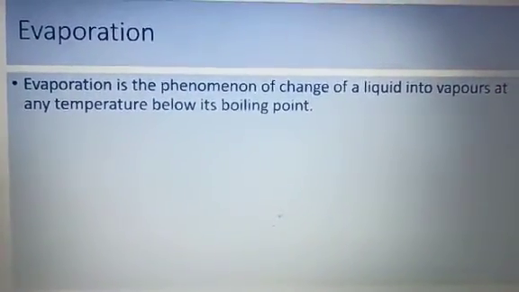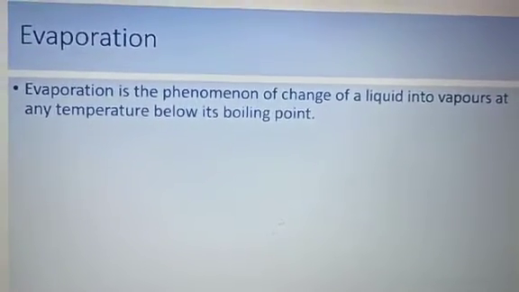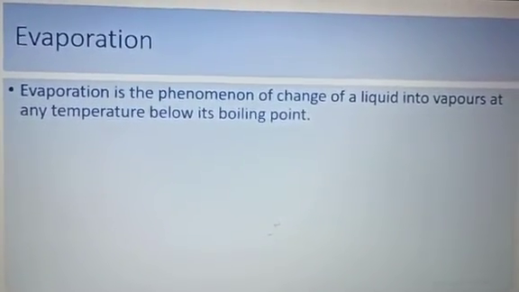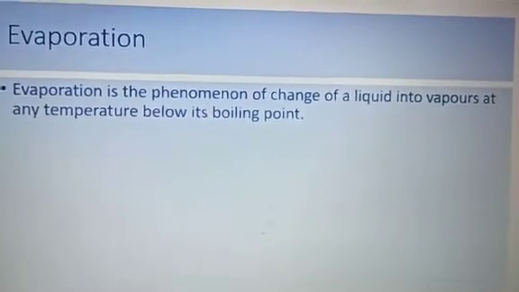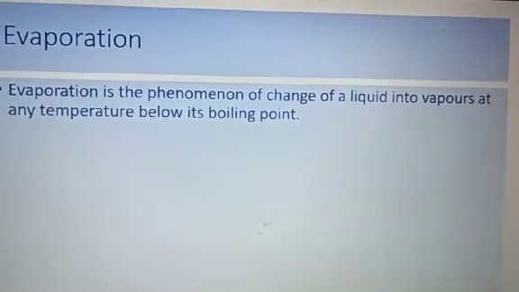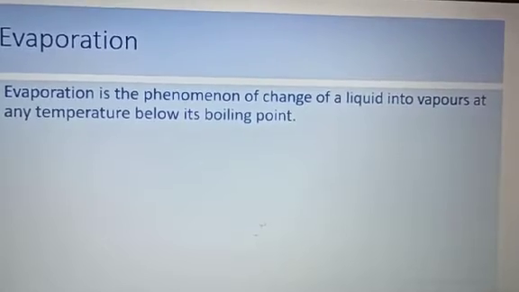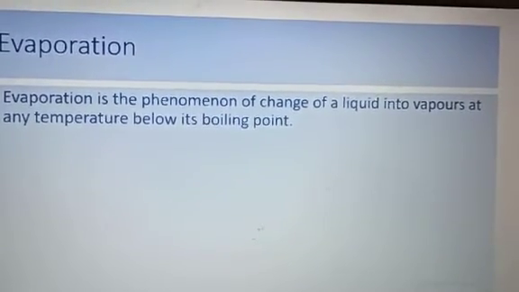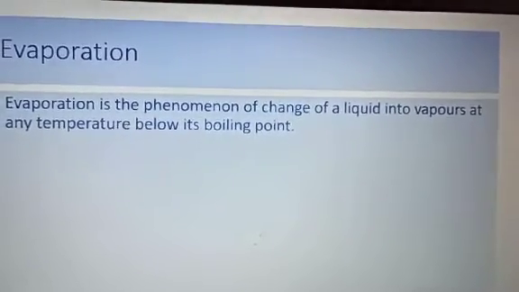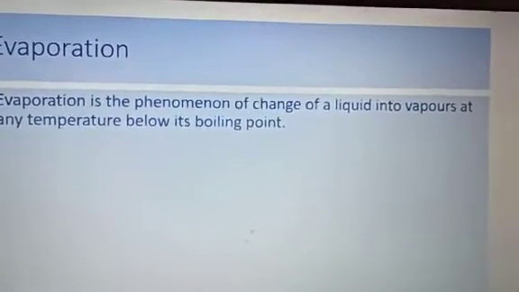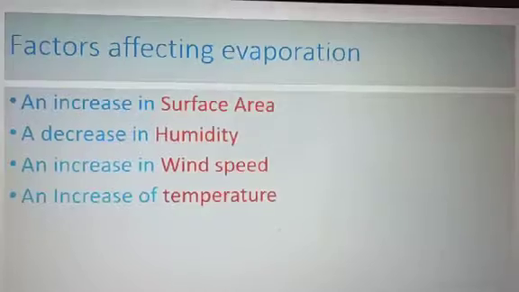Now, we are covering the topic evaporation. Evaporation is a phenomenon of change of a liquid into vapors at any temperature below its boiling point. It means water is changing into vapors without reaching its boiling point. You all know that the boiling point of water is 100 degrees Celsius. So if without reaching that range, the water changes to vapors, it means the water is evaporated.